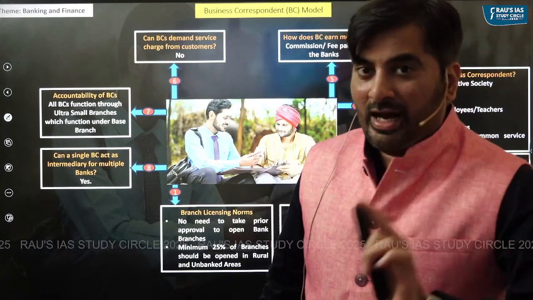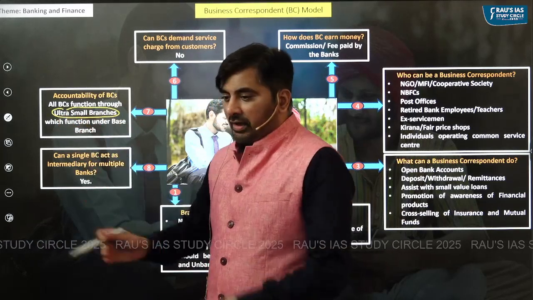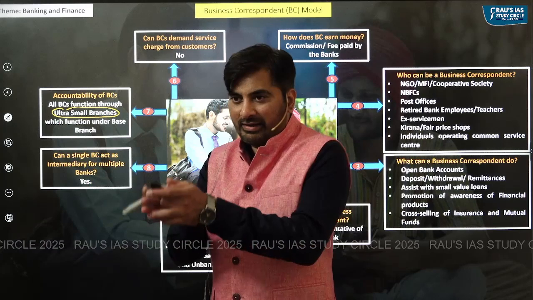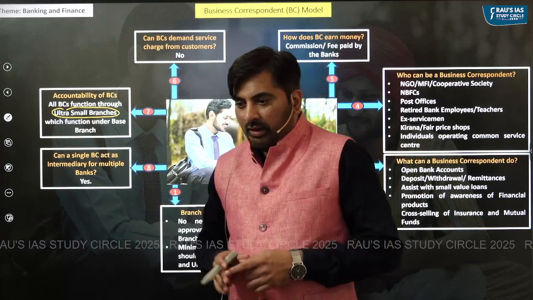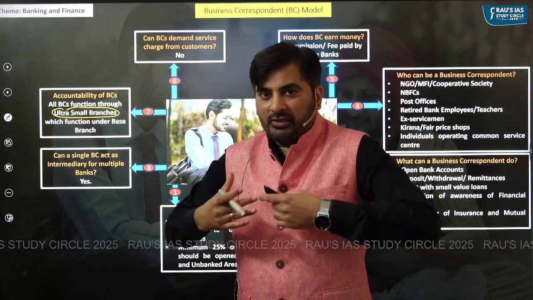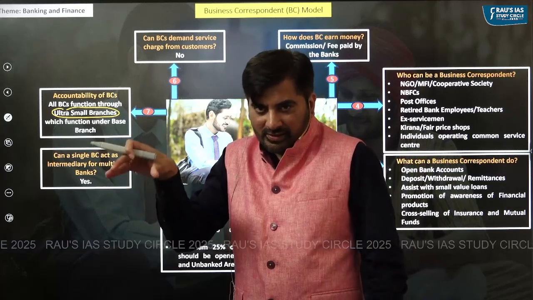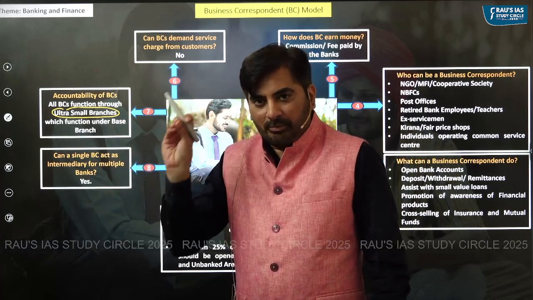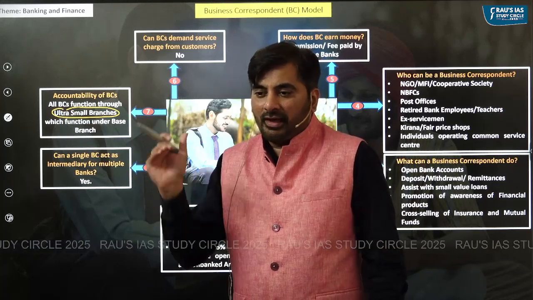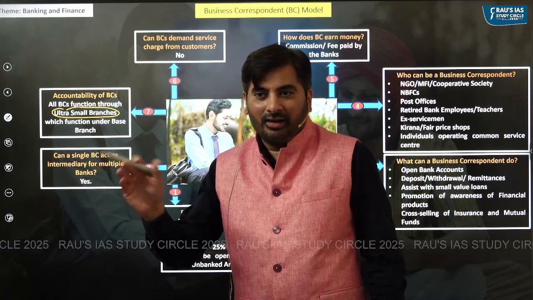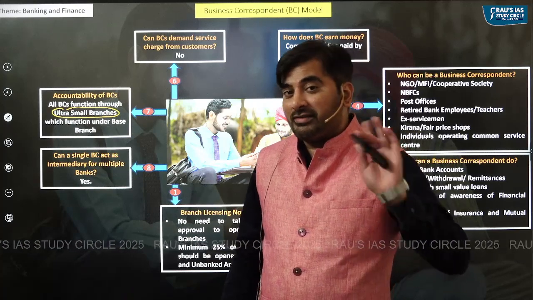For that, what RBI has said, see, every bank will have one ultra small branch. Like SBI will have one ultra small branch, ICICI will have one ultra small branch, HDFC will have one ultra small branch. Business correspondent can be a business correspondent of multiple banks. But when he is serving in one ultra small branch, he should be serving the interests of that particular bank only. So if a business correspondent is sitting in an ultra small branch of SBI, he should be serving the interest of SBI only. He cannot serve the interest of ICICI or HDFC.